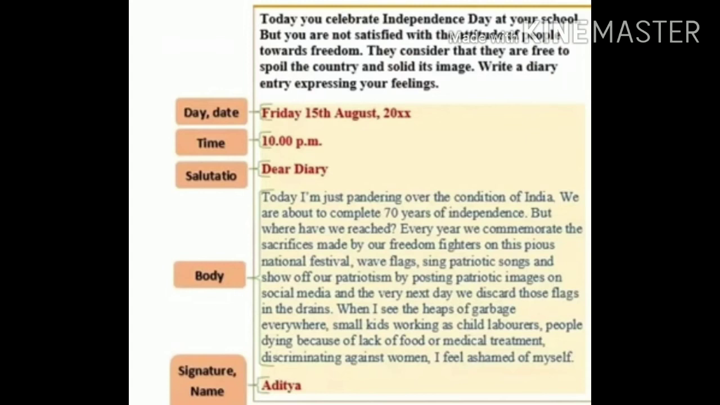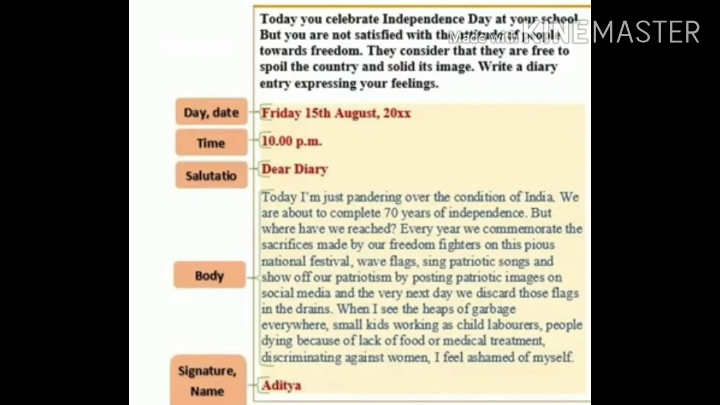Then write down salutation. Here it is written dear diary. You can give any name to your diary. And after salutation, you can see the body is written. You can go through it yourself. And after the completion of the body, after the completion of this content, at the end, name is written. So this way you have to write down your diary entry.